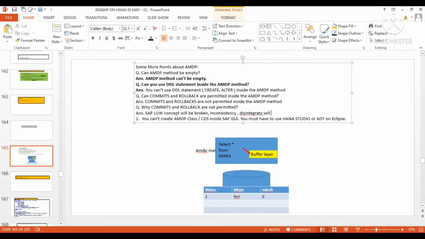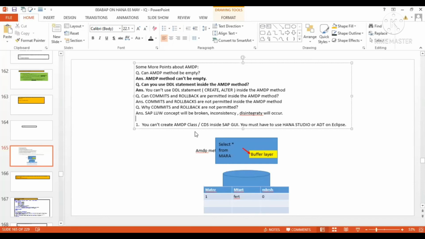Will come into picture. Use the right word over here. Inconsistency, disintegrity will occur. Another point over here is that you can't create an AMDP class or CDS inside SAPGUI. You must have HANA Studio.